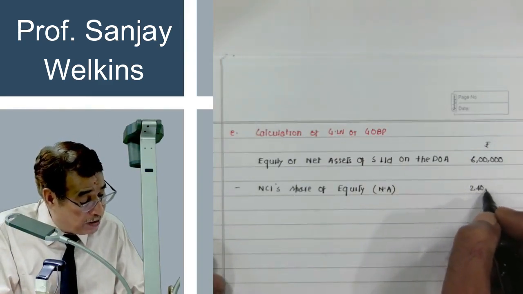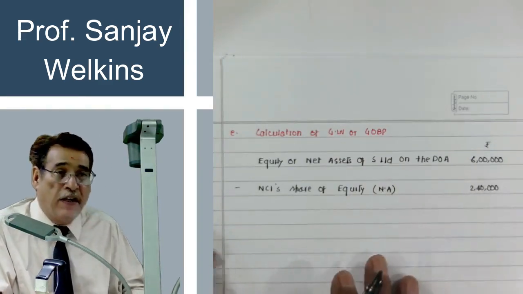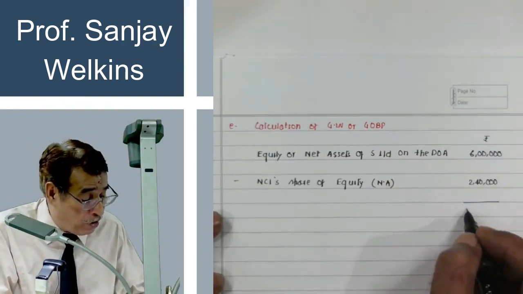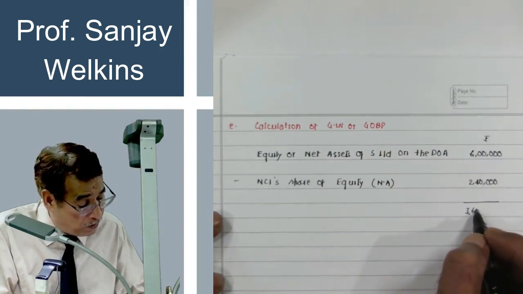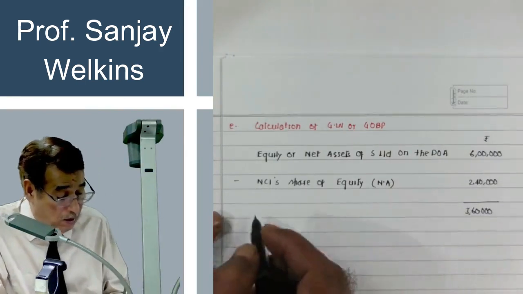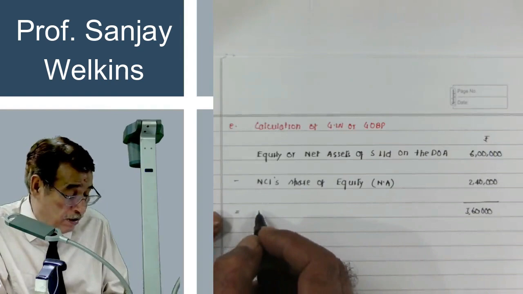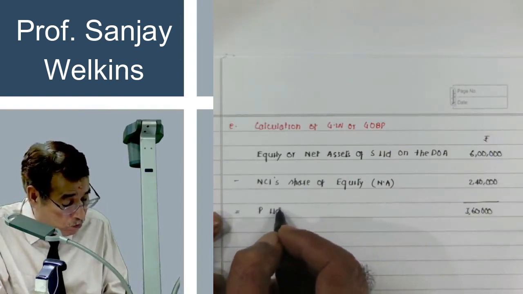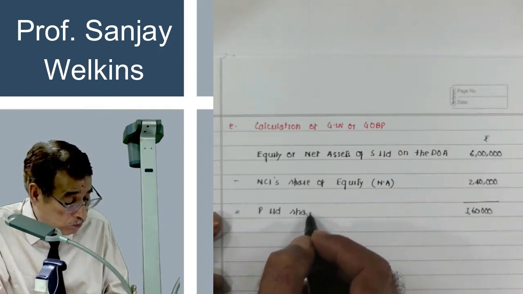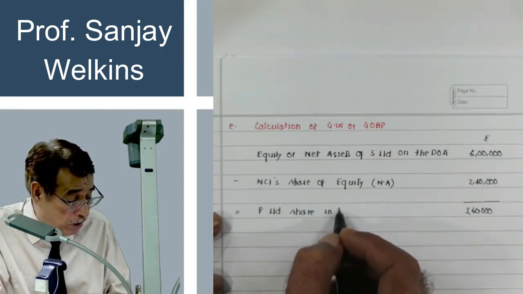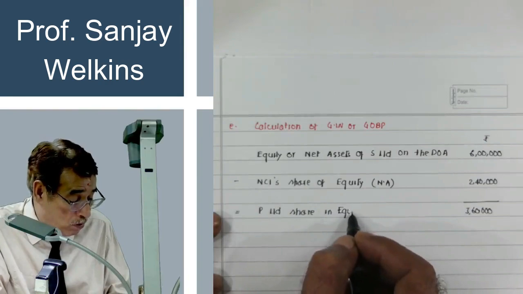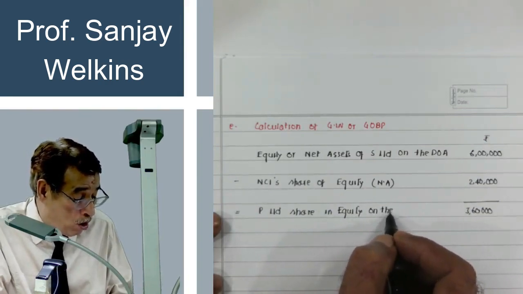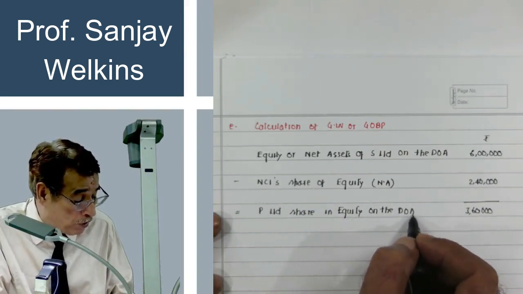So out of 6 lakh, 2,40,000 worth of net assets actually belongs to NCI and the rest belongs to us. So whatever balance is there, this balance reflects P Limited share in equity on the date of acquisition.